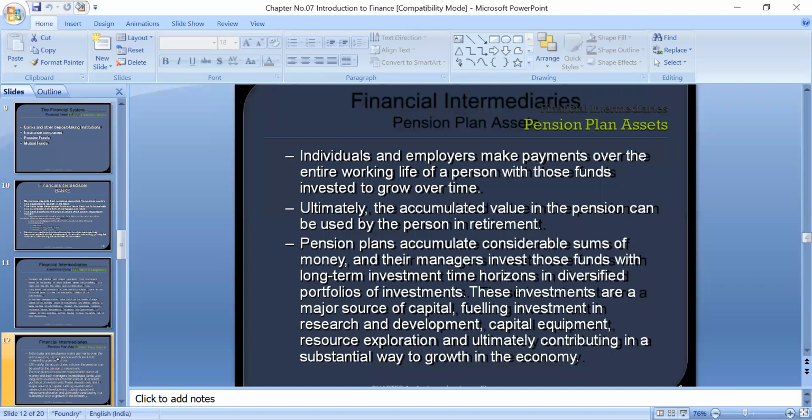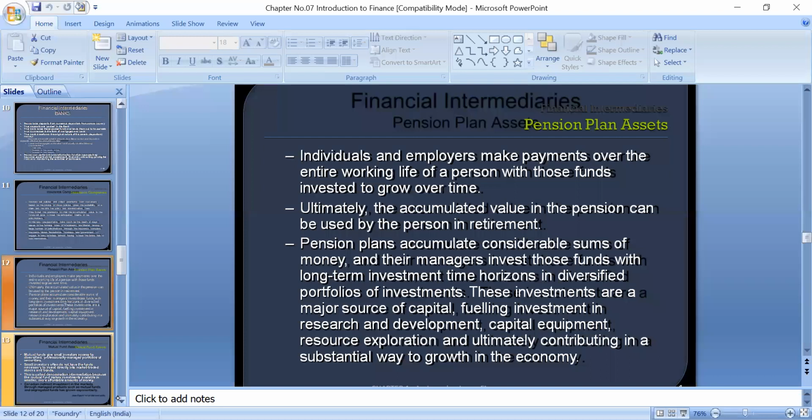Okay. Research and fueling. These investments are major sources of capital, for example fueling investment in research and development, capital equipment, and resource exploration, ultimately contributing in a substantial way to growth in the economy of the country. So these pension fund organizations are very important for employees and employers also. So this is another financial intermediary.